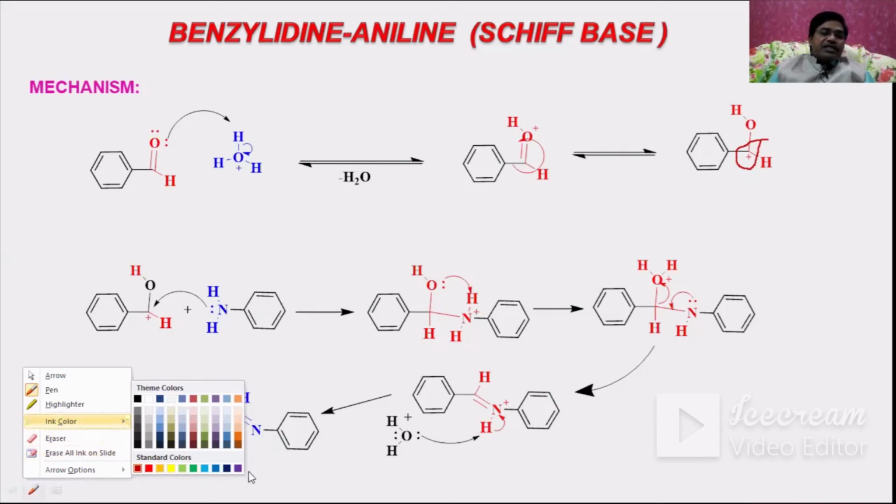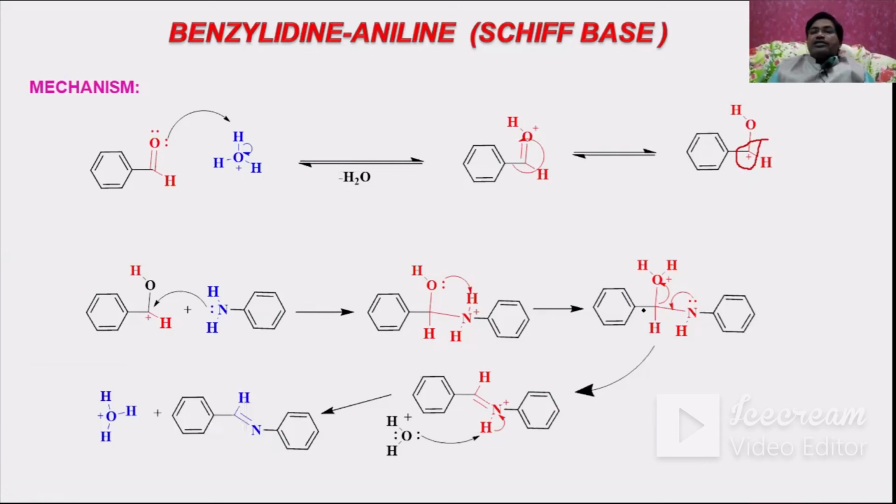Let us change the ink color to blue. This is going to be the positively charged carbon. Here you can observe, for this positively charged carbon, the lone pair of electrons on the nitrogen of aniline is going to attack here. When it attacks, the nitrogen gets a positive charge, and to remove this positive charge, proton transfer takes place from the nitrogen to the oxygen.